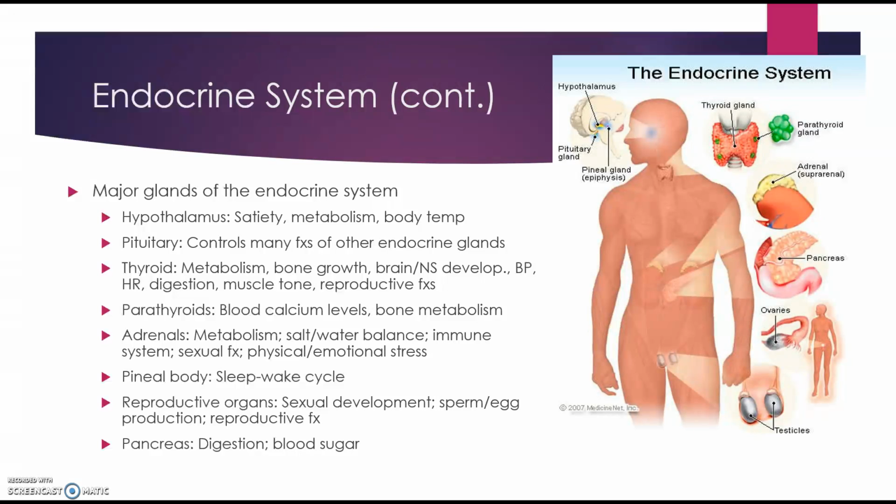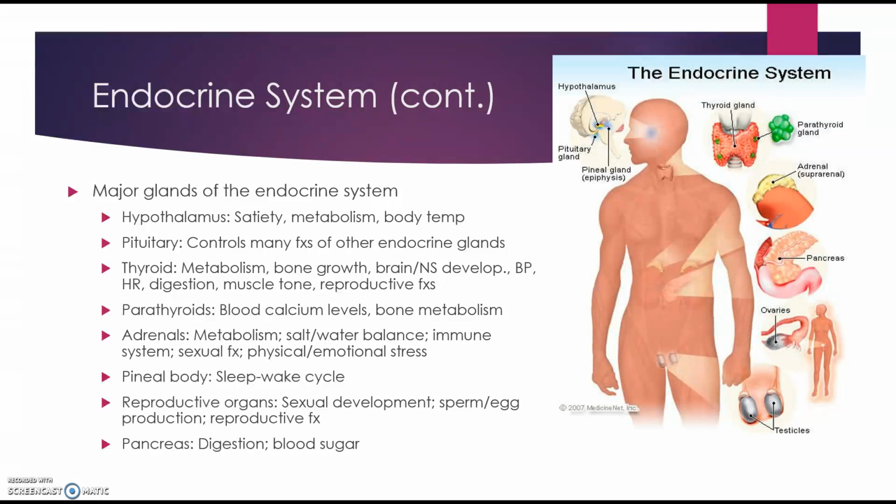The adrenal medulla, which is the inner part, produces hormones that are called catecholamines. One example of a catecholamine is adrenaline. And these hormones help the body cope with physical and emotional stress by increasing the heart rate and blood pressure.